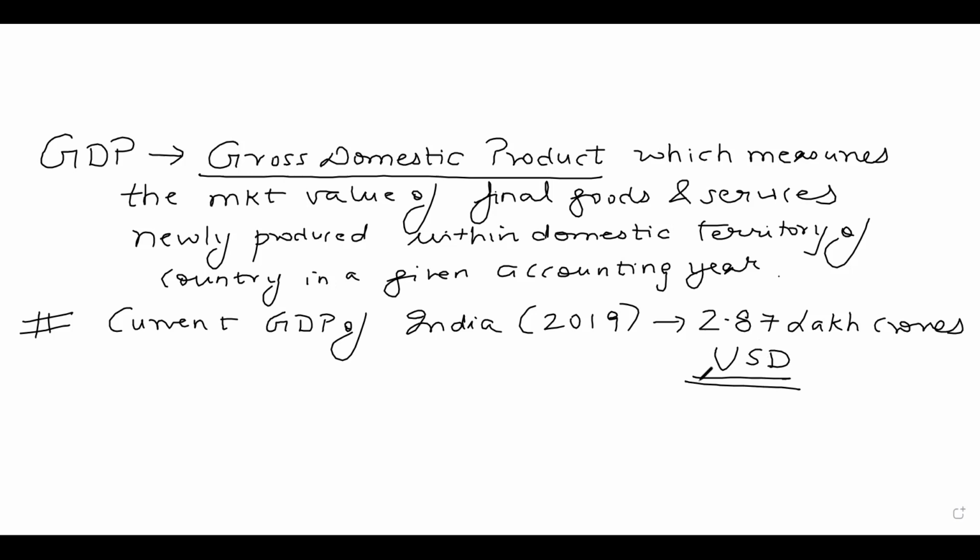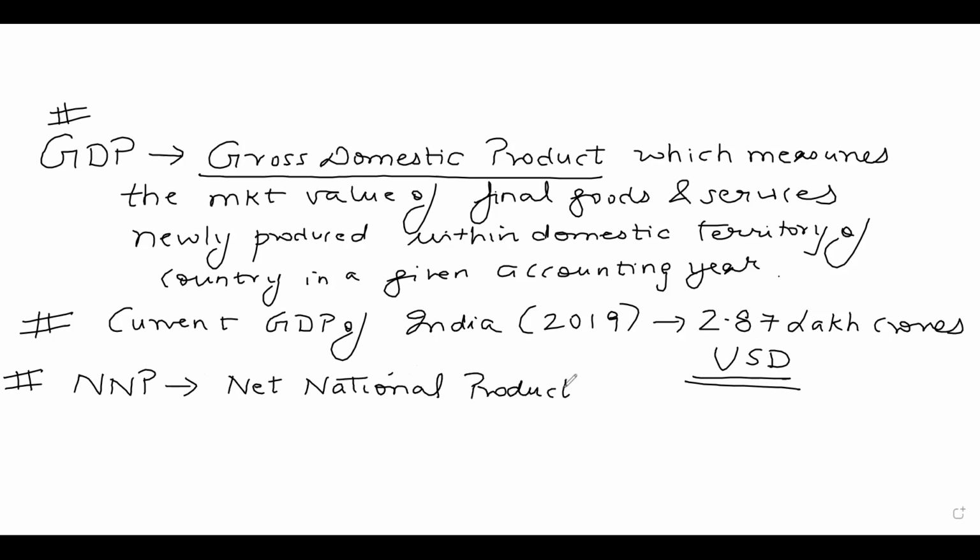When I talk about national income, it is captured by NNP, net national product, also called national income. Now, students have done this in high school, if you had economics in high school.